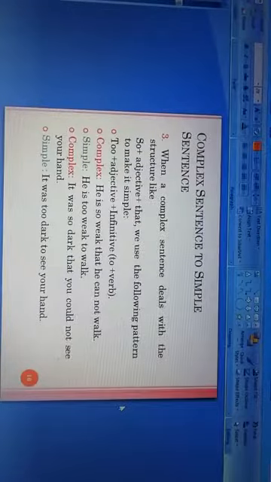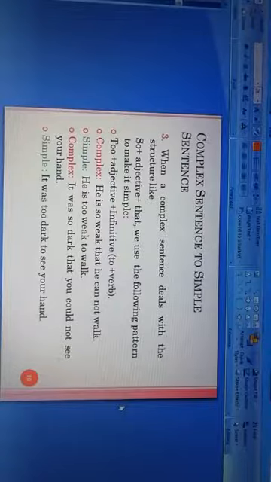Then another example is for you. It was so dark that you could not see your hand. This is a complex sentence. And the simple sentence will be it was too dark. To, the verb is see. The adjective is dark. So too plus adjective plus infinitive, that is too dark to see. So the simple sentence will be it was too dark to see your hand.